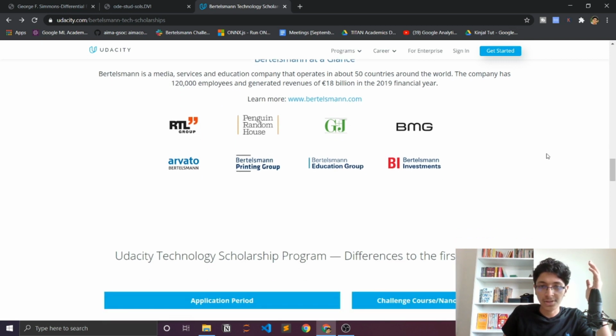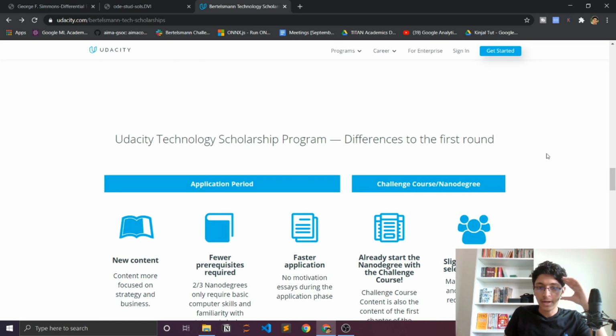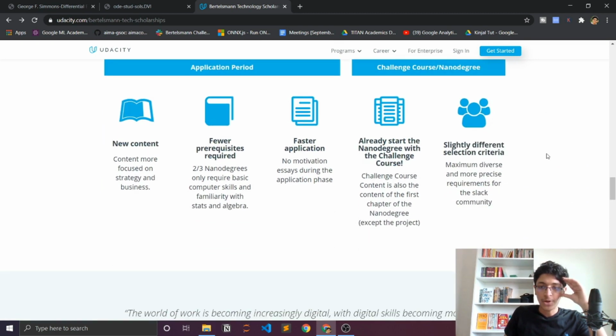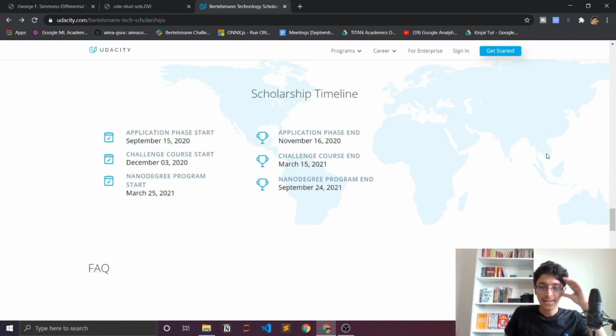You can see these are the sponsors. The Bertelsmann Group is sponsoring this. You can apply right now, and you can just take a look at what all they'll be teaching you over here. I think it's really amazing. I myself did this last year, and I got to learn a lot from this, right? So I would highly encourage all of you to just check this out. Application phase starts at 15 September, and right now it's like 18 September. Okay, so yeah, application phase ends on 16 November. So make sure that you sign up for this before 16 November to avail all of these benefits.